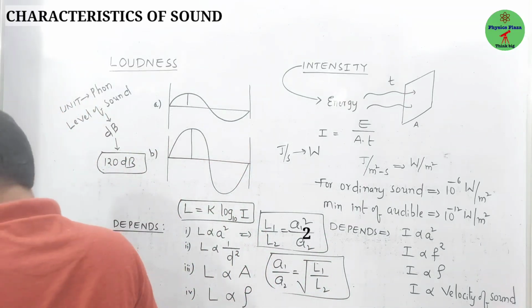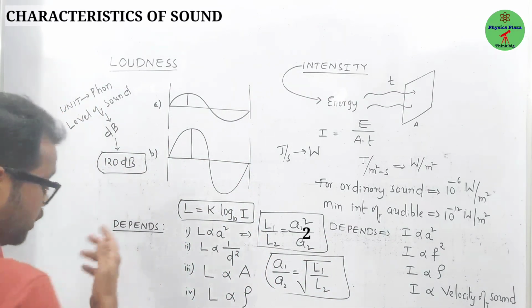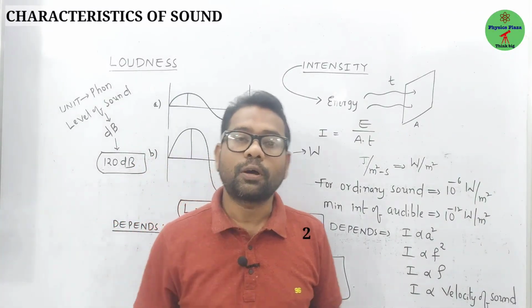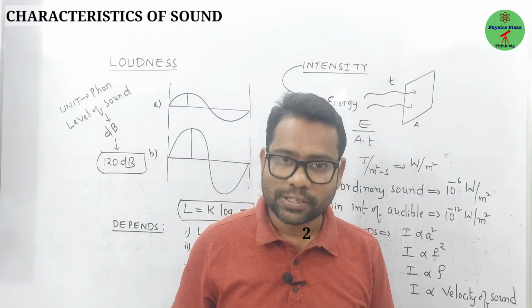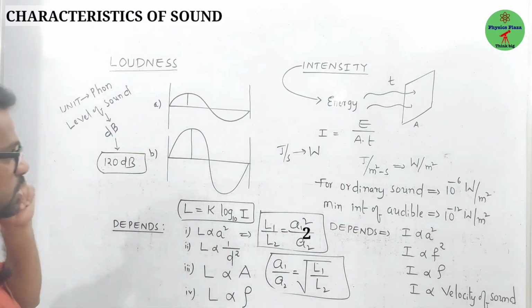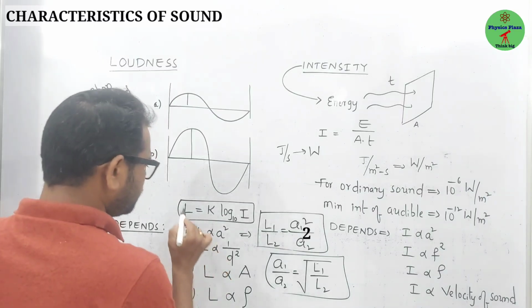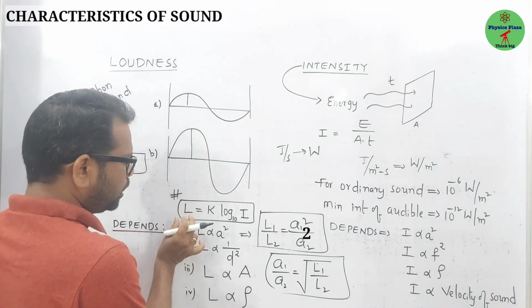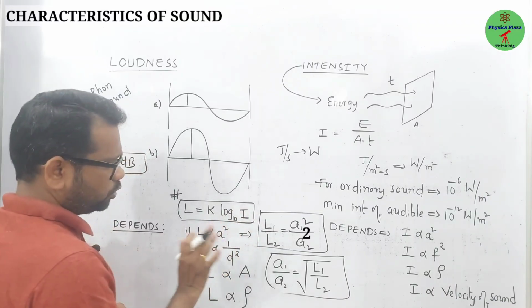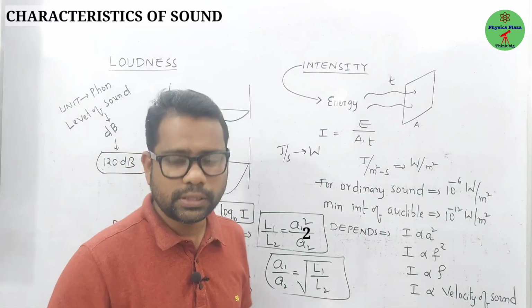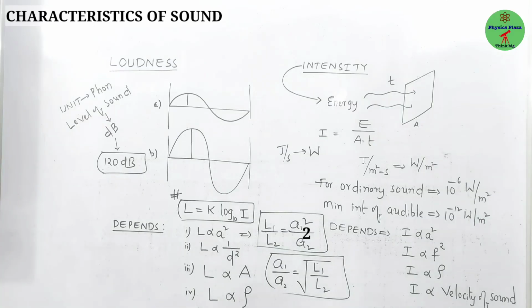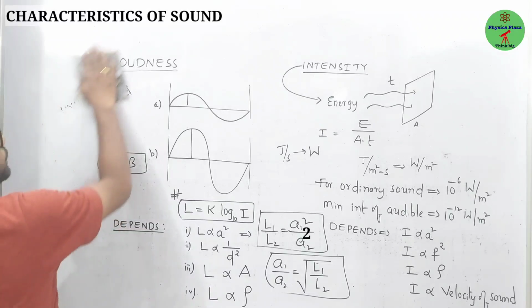And loudness also depends on the presence of resonating bodies. If more resonating bodies are present, obviously the loudness heard also increases. Just copy this. So this is all about the intensity and the loudness. Here, children, just for the sake of the examination point of view, you can remember how loudness is related to the intensity of the sound. It is not required how we got this expression, the derivation is not at all required. Just remember how loudness is related to the expression. If they ask an MCQ question, sometimes it might be asked, then it is very, very useful. Clear? 3, 2, 1, go.